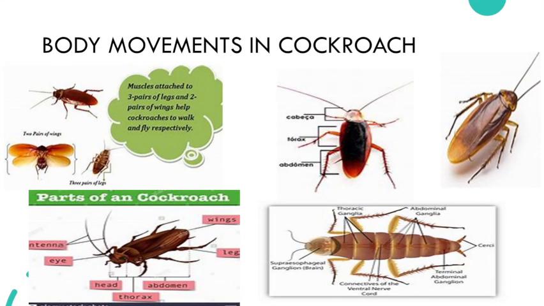This one you all are very aware about. Mostly you can see it at night in your kitchen, and when you enter the wash basins, sink, there you can see mostly this one. Okay, so this cockroach, it is an insect only. Okay, and see, they have a skeleton on their body. See this upper body portion, this is actually known as the skeleton